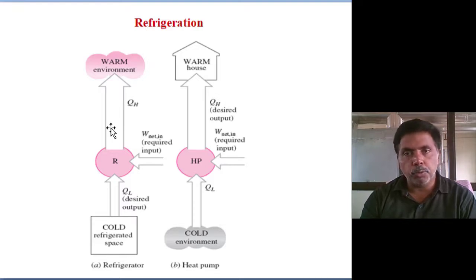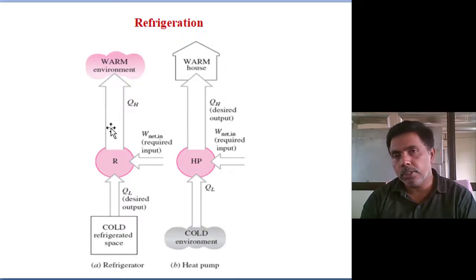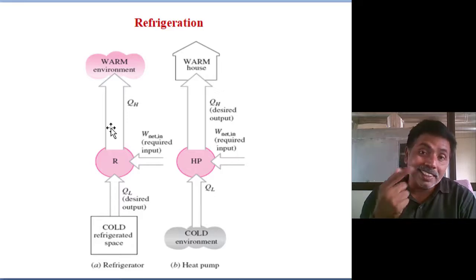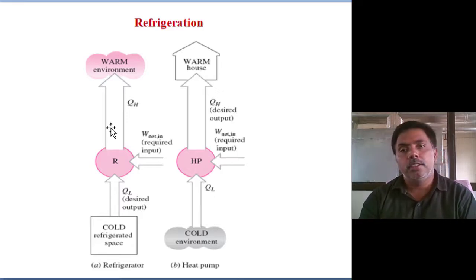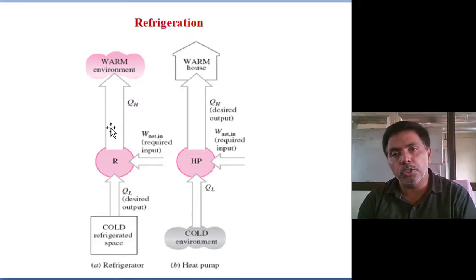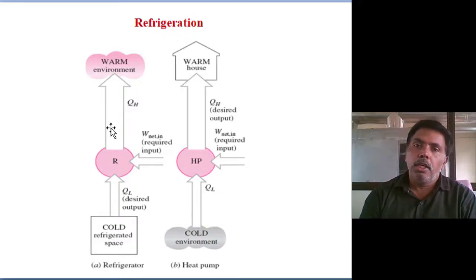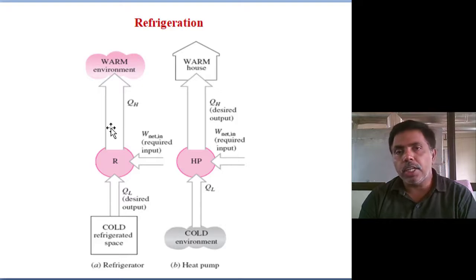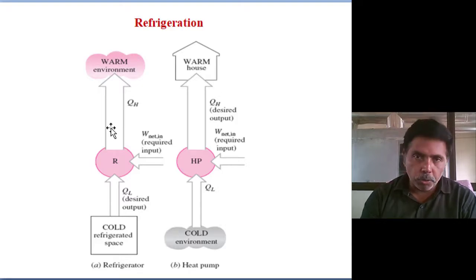Heat will flow from source to sink. If I place any engine, some of the heat will convert into work. The remaining will go to the sink. There, energy conversion takes place. There also efficiency is output by input. Output is the work output, input is the heat input. There we call it efficiency. Here we call it COP. Both are the same, no doubt at all.